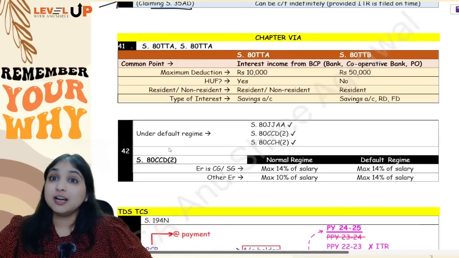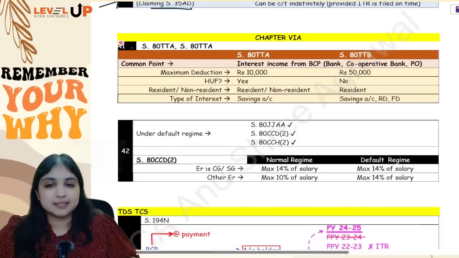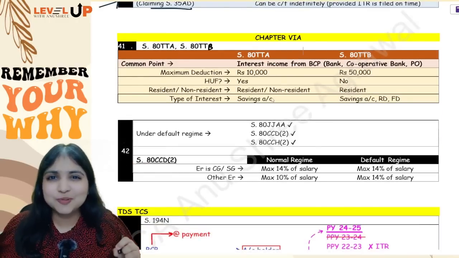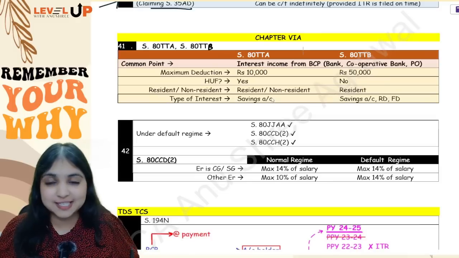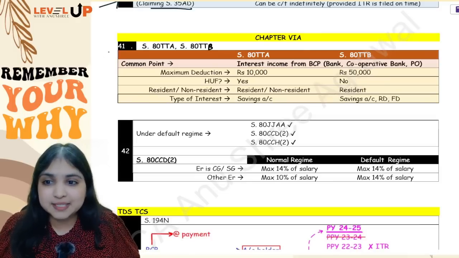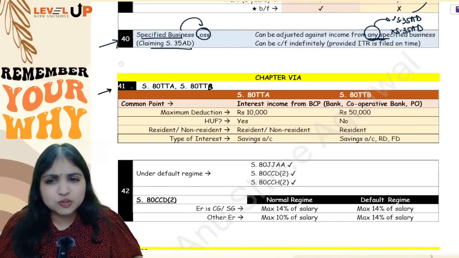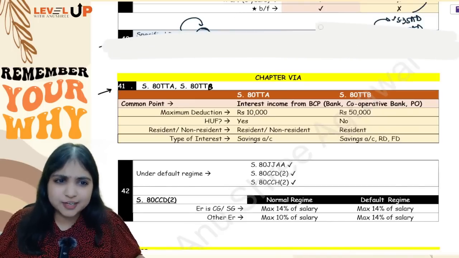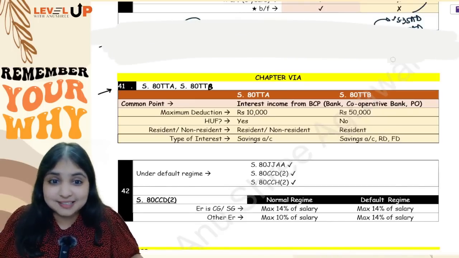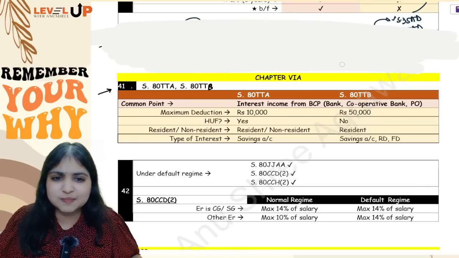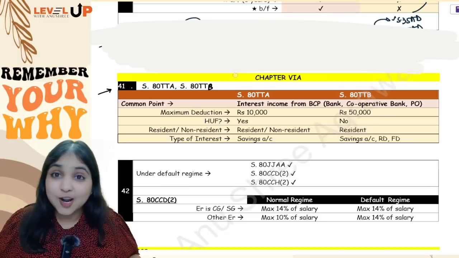Now comes your next set of adjustments from chapter 6A. See, don't lose your patience, we're almost towards the end, guys. We have 10 adjustments left, listen to me carefully. In chapter 6A, first of all, I want to discuss with you about 80TTA and 80TTB. These are those 2 adjustments which come very often in the exam. Like 99% one out of these 2 adjustments will be there somewhere or the other in your question paper.